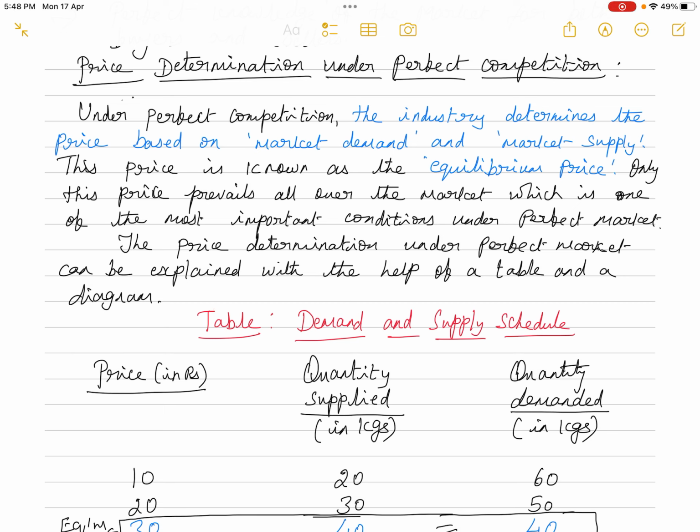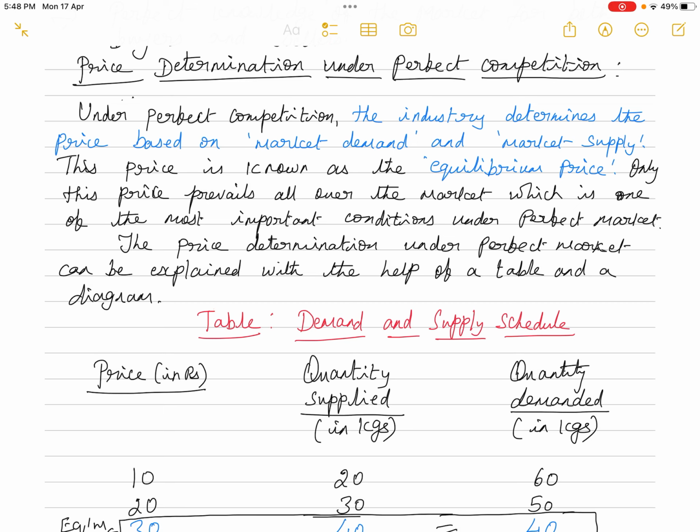See, we have seen, isn't it, the large number of buyers and sellers. The sellers are all price takers, so they cannot influence the price of the commodity. So whatever price is determined by the industry at that particular point of time, that price will come to prevail all over the market in perfect competition. That is one of the important conditions, or the golden rule, under perfect competition: there should be only one price all over the market. So how is that price prevailing in the market? The industry is determining the price based on the market demand and market supply.